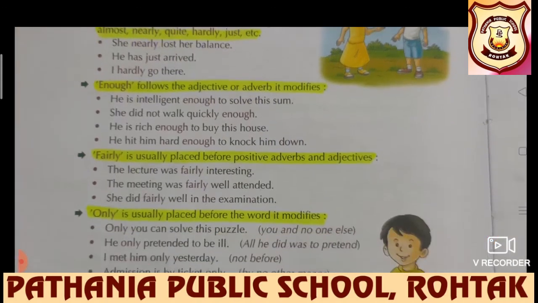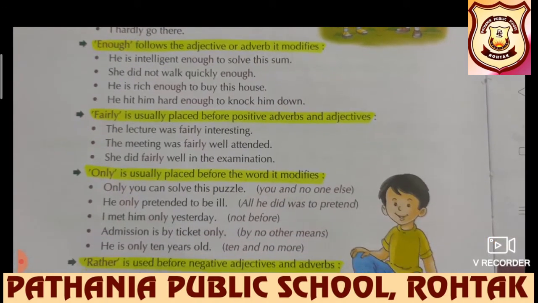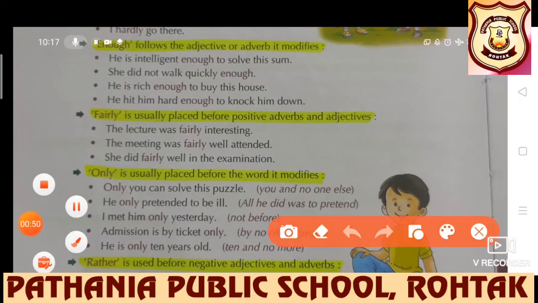Further, we have enough, which follows the adjective or adverb it modifies. Beta, this chapter is so easy for you if you know the difference between adverb and adjective, because everywhere these two terms are being used.